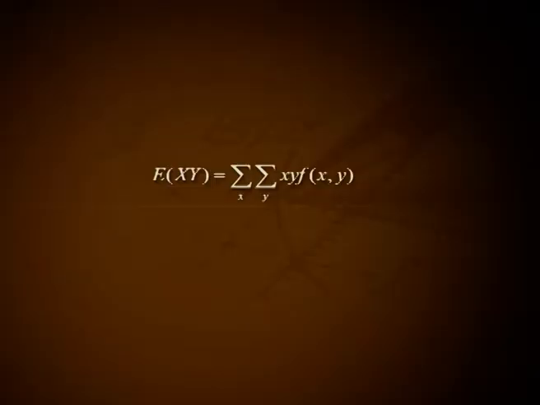Property 2. Multiplication theorem. For two independent random variables x and y, expectation of xy equal to expectation of x into expectation of y, provided all the expectations exist. Proof. Consider x and y are two independent discrete random variables with joint PMF f of xy. Then expectation of xy equal to summation over x, summation over y, xy into f of xy, that is equal to summation over x, summation over y, xy into f1 of x into f2 of y.